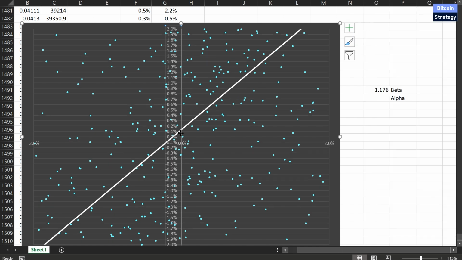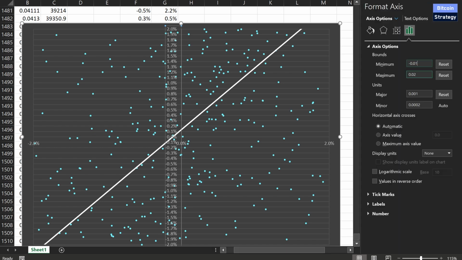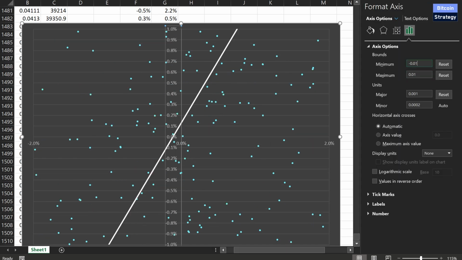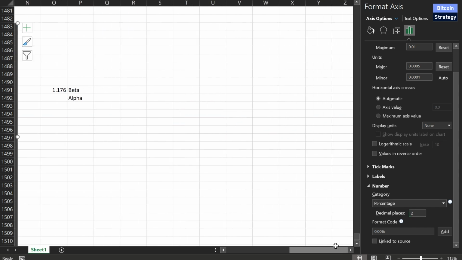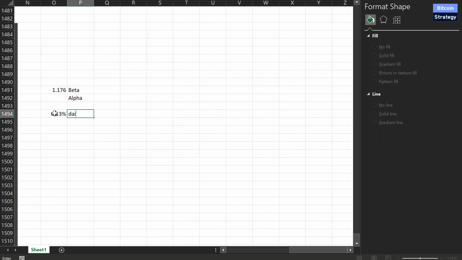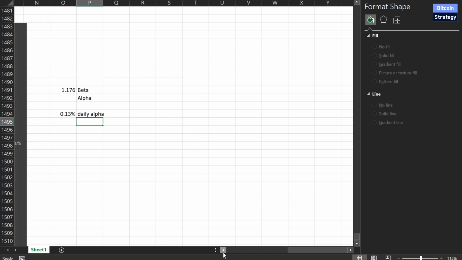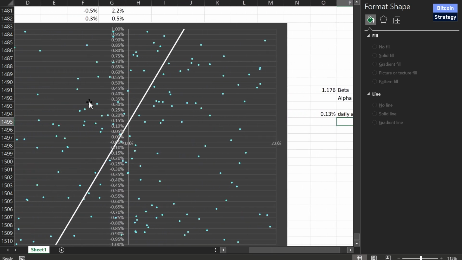So what we have over here is now the point where this line is crossing the y-axis. Now, it's not crossing it at exactly 0, right? It has a bit of a positive cross here. And if we zoom in a bit more, you can probably see this even better. So let's adjust the decimal places here. The cross seems to happen at around 0.13% maybe. Okay, so 0.13%, that's our daily alpha. So the idea is when Bitcoin isn't moving at all, Zilliqa is still making money.